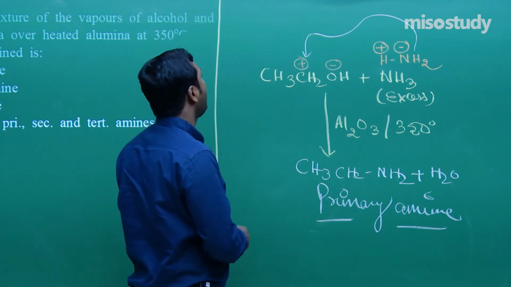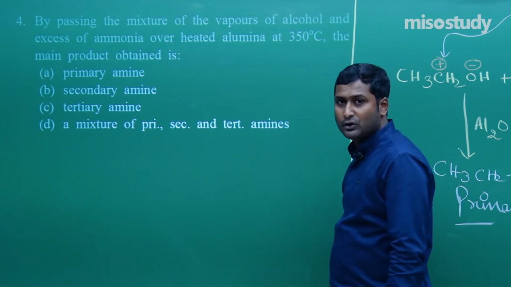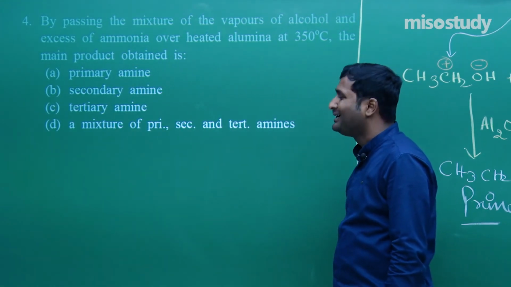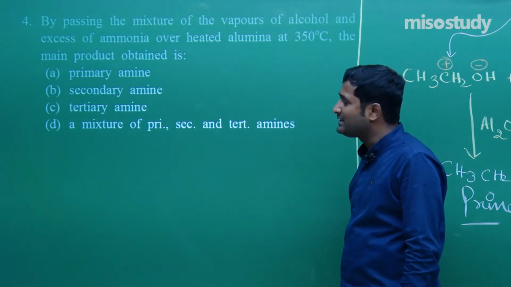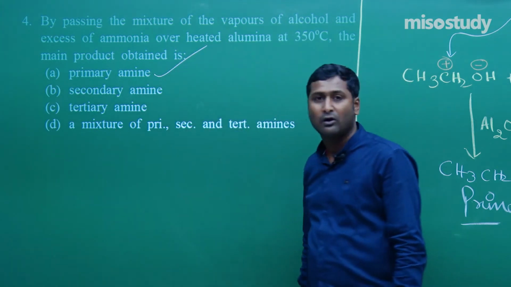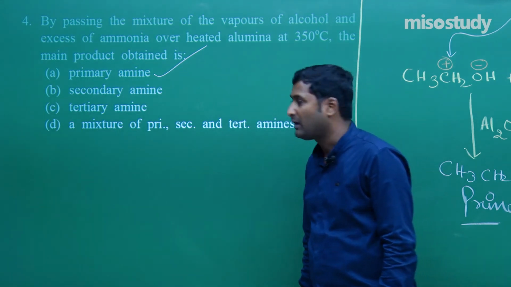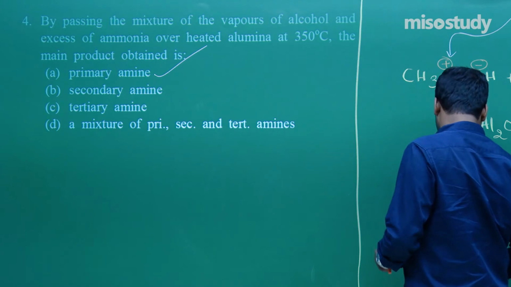Clear? So for question number 4, what do we observe? For question number 4, we observe the main product in this case is nothing but a primary amine. So for question number 4, A is the correct option. Clear? Now I am going to rub this part and we will discuss the next one.